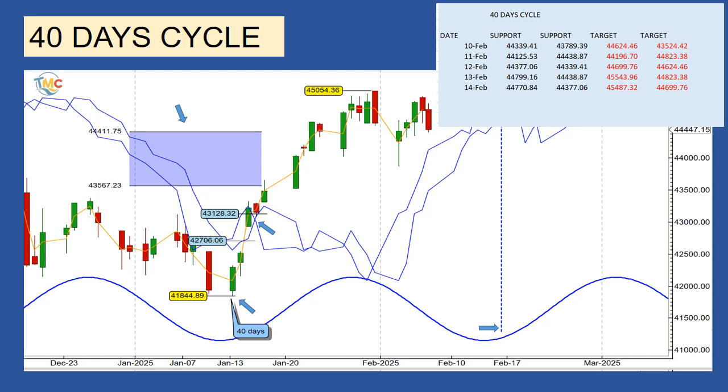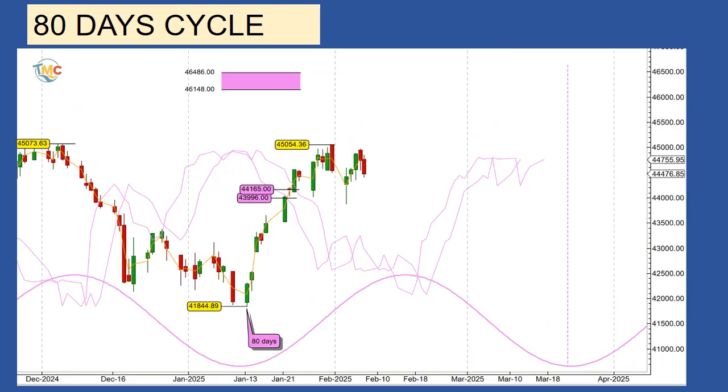The 80 days cycle. On January 13, the Dow Jones Industrial Average formed his last 80 days cycle low. On January 23, the market crossed above his cycle lines at 43,996 and 44,165, providing an upside target zone between 46,486 and 46,148, a new all-time high.